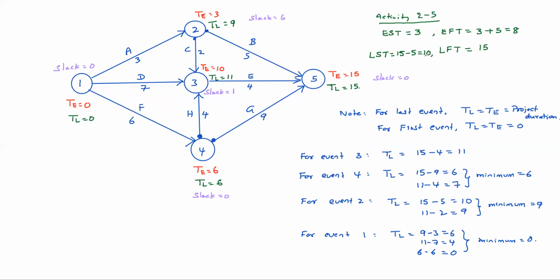Now you tell me for activity 2-3. Activity 2-3. It is like this.